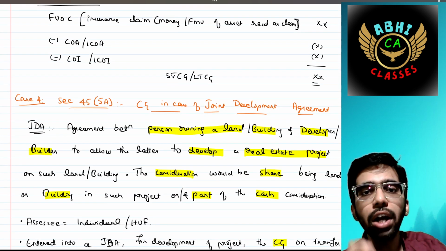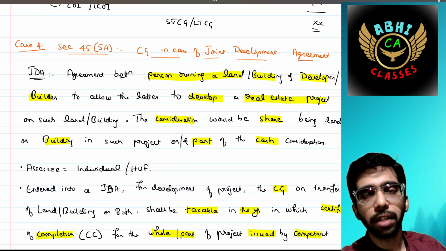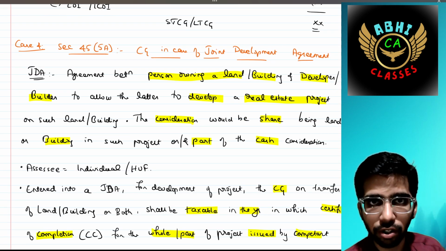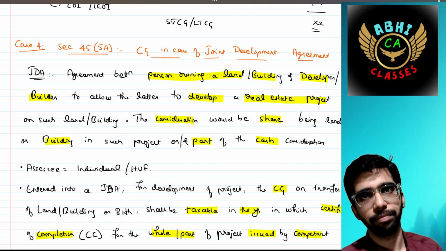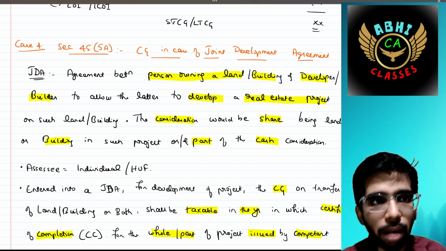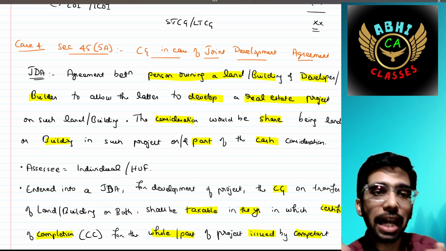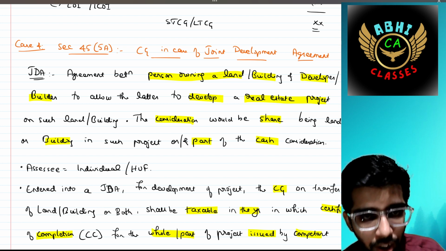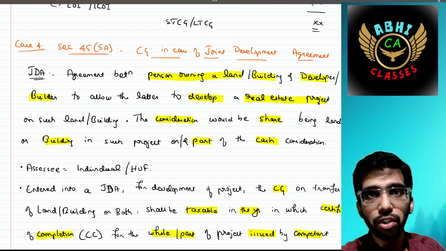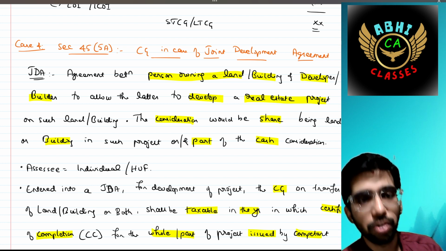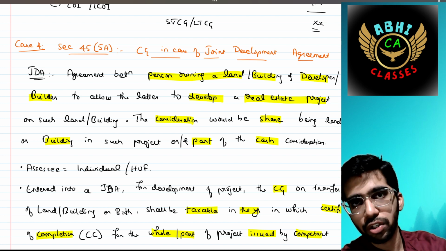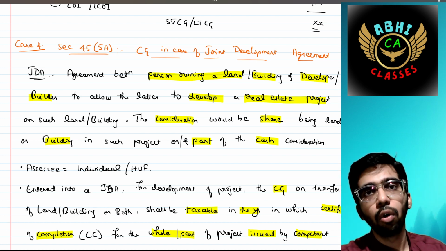Capital gain in case of joint development agreement. I will first read out the definition, then I will brief you in a simple sentence. An agreement between the person owning a land or building and a developer or builder, to allow the builder to develop a real estate project on such land or building. The consideration would be a share in the land or building in such a project, or a part of it in cash consideration by the builder to the owner of that land.